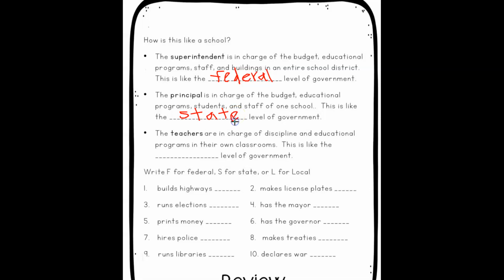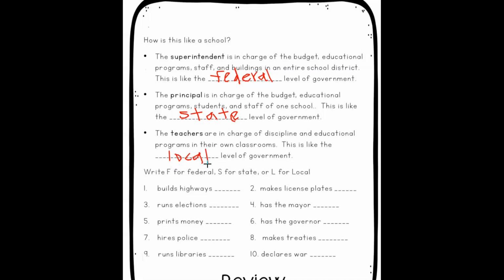Where the superintendent is in charge of the whole corporation, all of the elementary schools, the principal is just in charge of one. And the teachers are in charge of discipline and educational programs in their own classroom. This is like the local level of government.